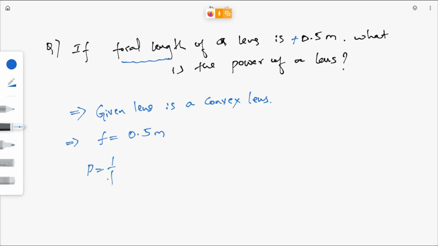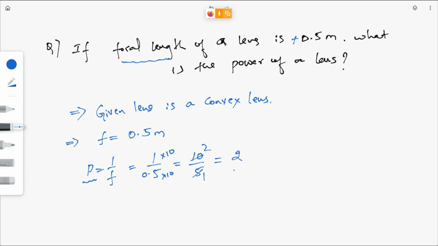P is equal to 1 by F. You know the formula. So 1 by 0.5. So what is 1 by 0.5? How to simplify this one? Multiply 10 on both the numerator and denominator. So you will get 10 by 5. Multiply 10 here and 10 here. So we will get 10 by 5. So 5 ones are 5, 5 twos are 10. So 2. Right?